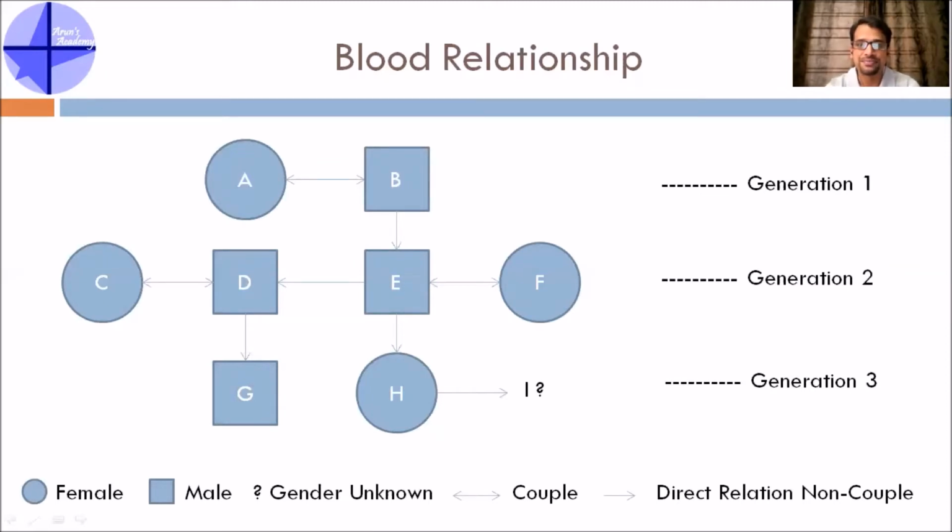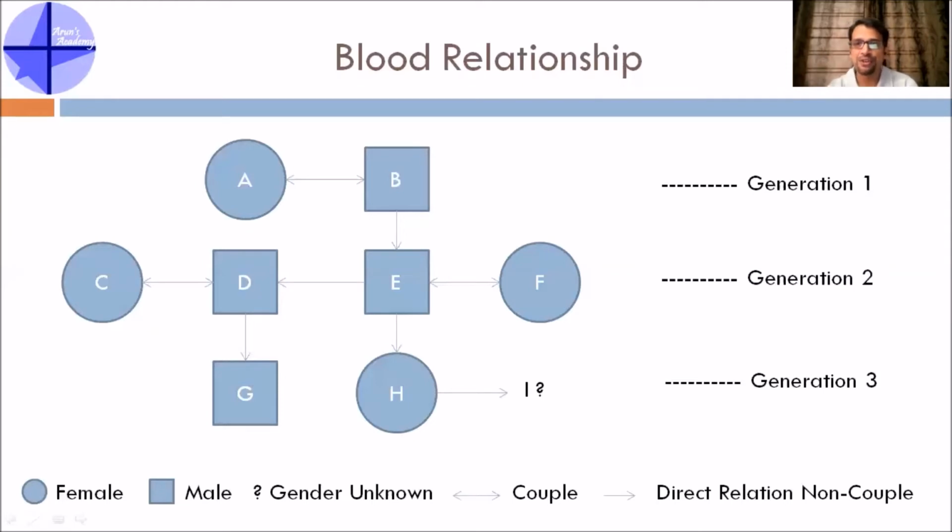Now, how are C and F related? C and F are the wives of two brothers, right? So anything related from the husband's or wife's side should have the name in-law. Both of them are female, so it should be sister-in-law. Brothers' or sisters' daughters will be nieces, brothers' or sisters' sons will be nephews. So G is a nephew for E. E is the paternal uncle for G. Similarly, H is the niece of D, and D is the paternal uncle of H, because H is a female.